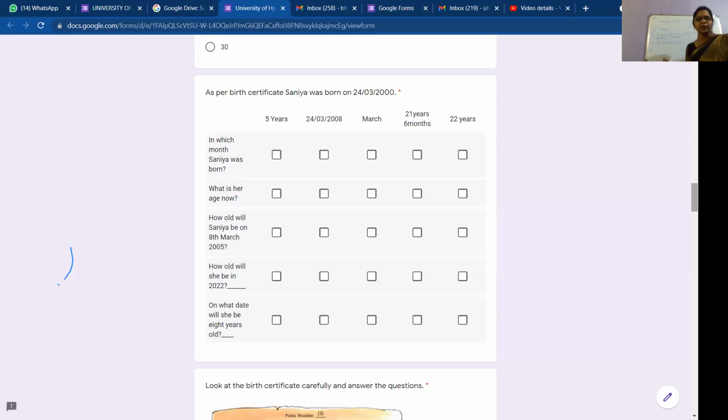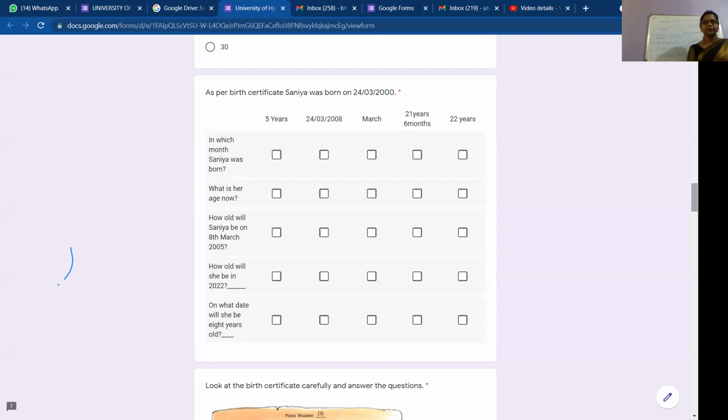Next. How old will she be in 2022? This is very simple. 2022 minus her birth year, that is 2000. So she will be 22 years old in 2022. On what date will she be 8 years old? She was 5 years old in March 2005, so 8 years old on 8th March 2008.